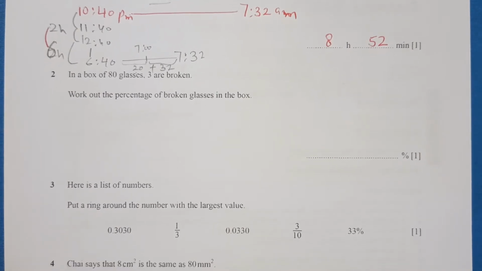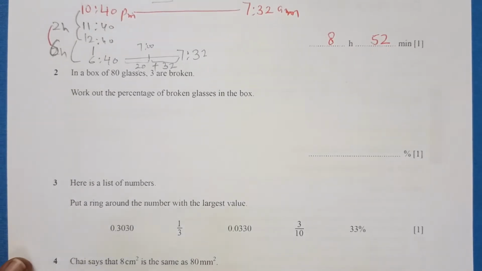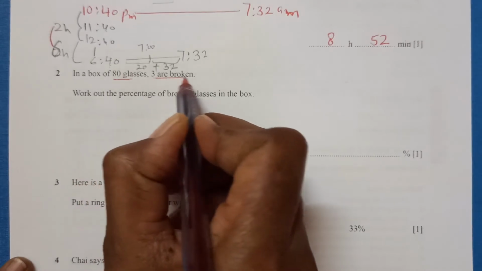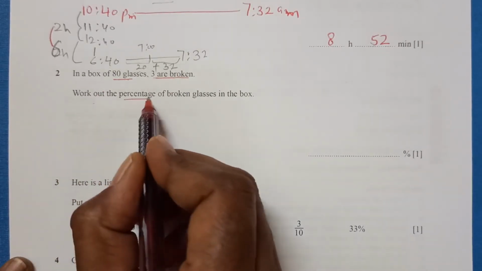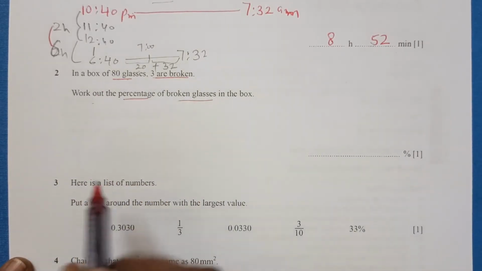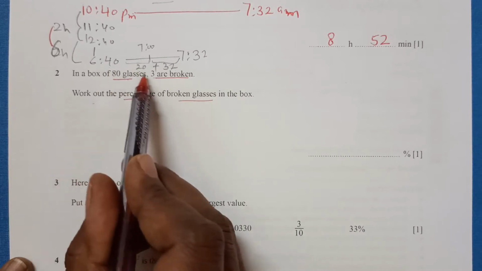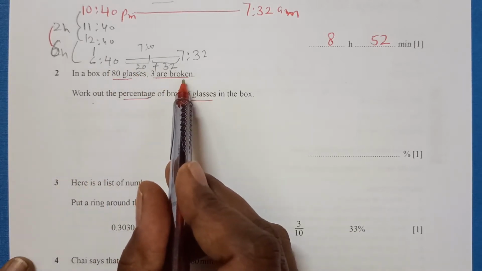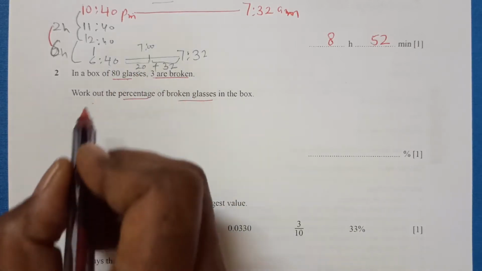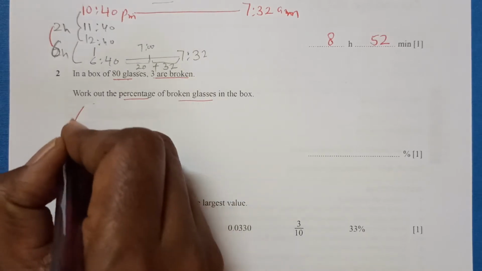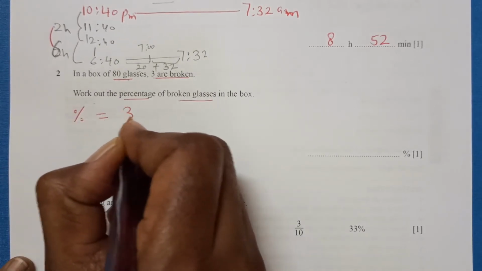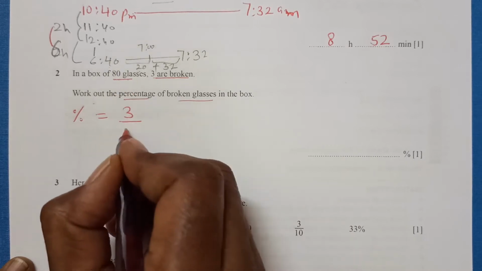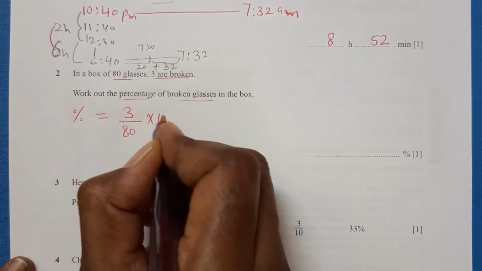Question number 2. In a box of 80 glasses, 3 are broken. Work out the percentage of broken glasses. The total number of glasses is 80 and broken are 3. So the percentage of broken glasses will be 3 out of the total 80, times 100.